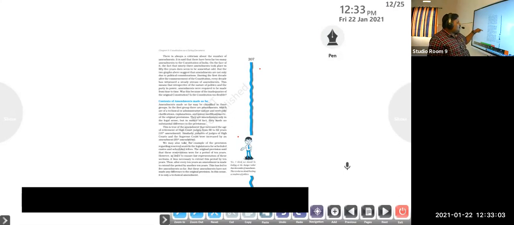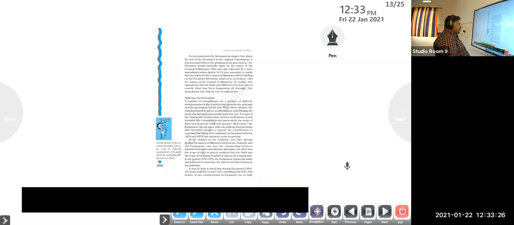This is true of the amendment that increased the age of retirement of a High Court judge from 60 to 62 years. That is the 15th amendment. Similarly, the salaries of judges of the High Court and the Supreme Court were increased by an amendment, the 55th amendment. We may also take the example of the provision regarding reserved seats in the legislature for scheduled castes and scheduled tribes. All these things were added to the constitution. In different political or social situations, a number of changes will be there. It is necessary. That makes the constitution a living document.